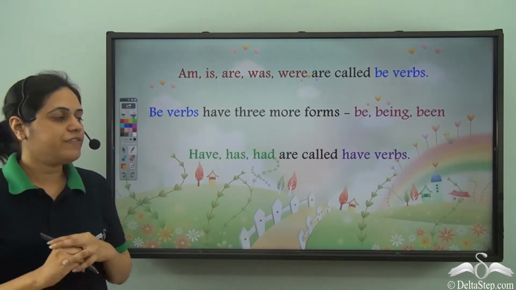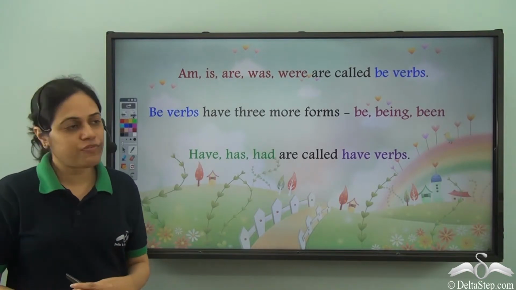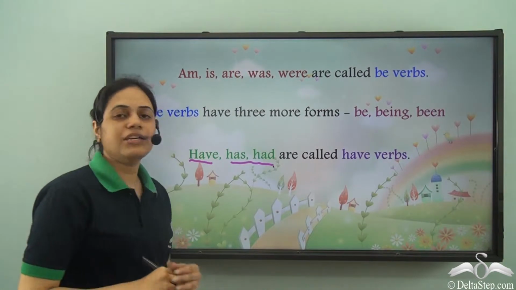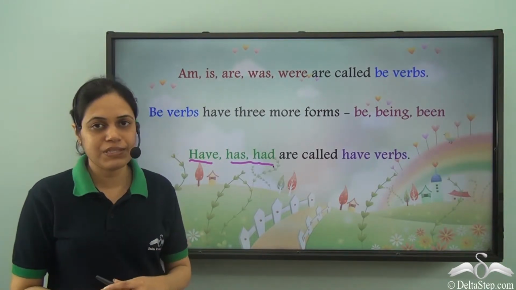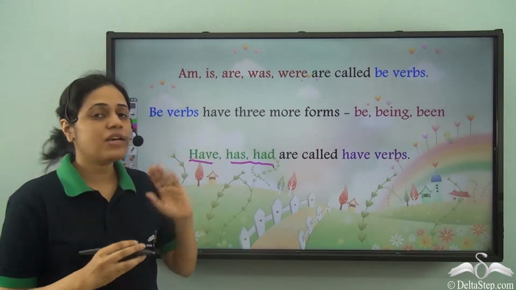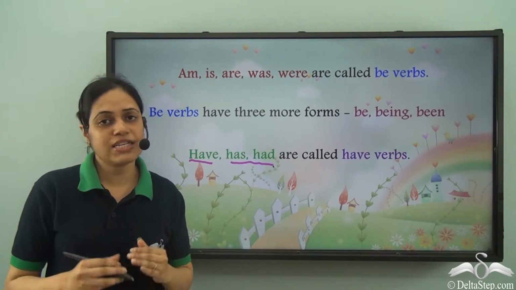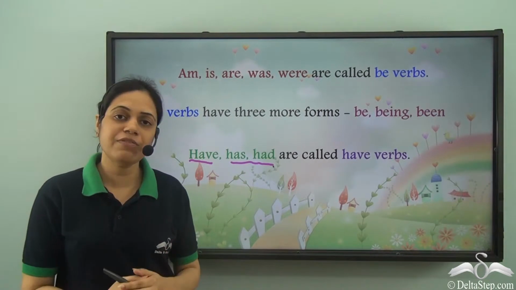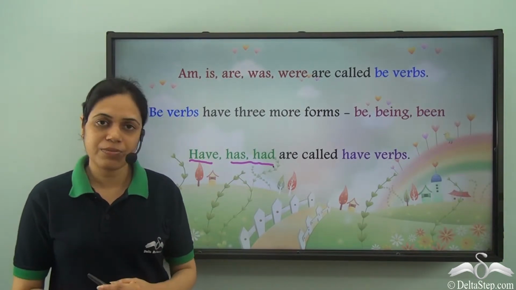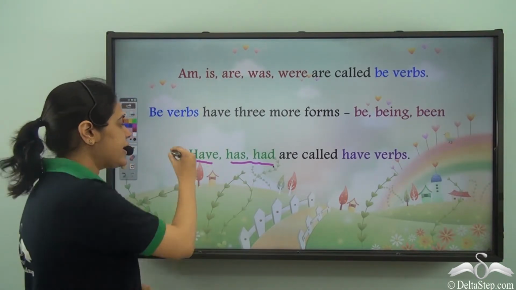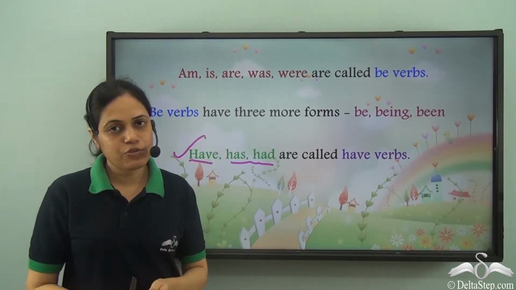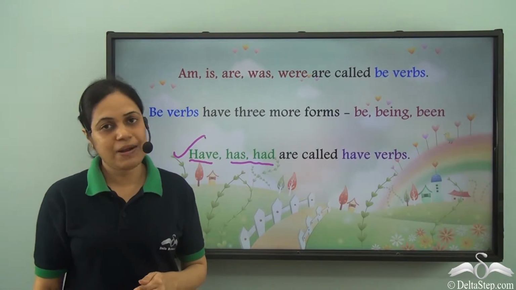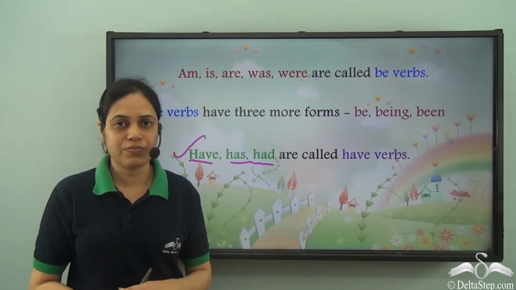Also, we have learned the 3 forms of have verbs. Have, has, had are the 3 different forms of have verbs. We have learned that be verbs are used as main verbs and at times as helping verbs or auxiliary verbs. Have verbs can also be used as main verbs and as helping verbs or auxiliary verbs.